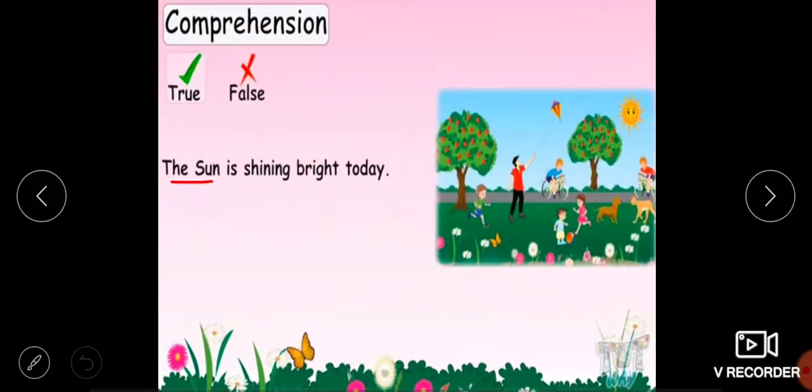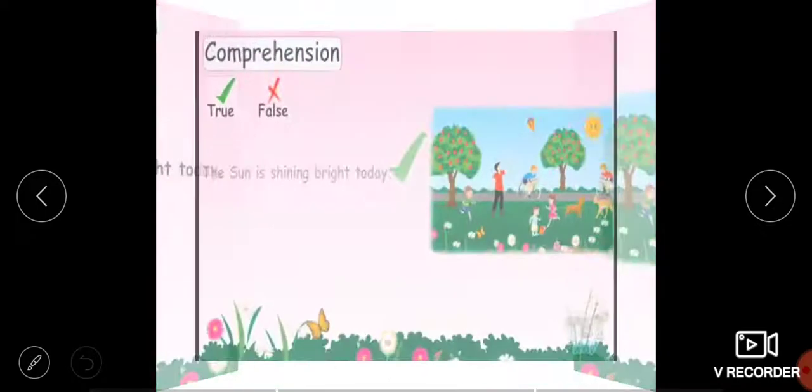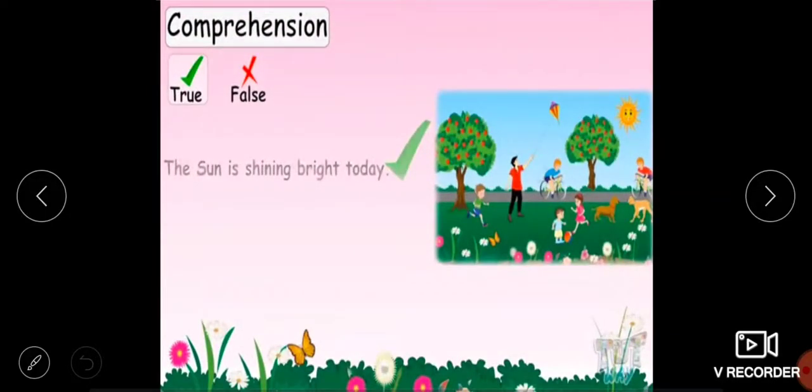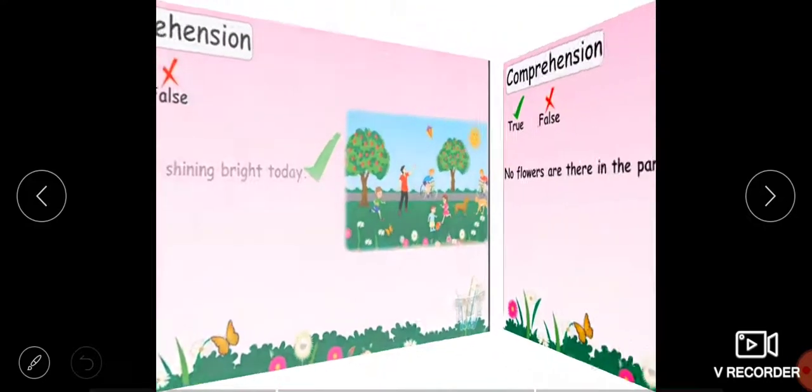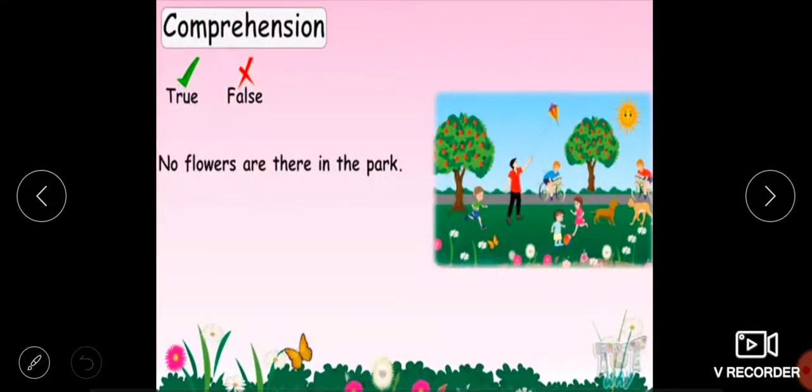The sun is shining bright today. Is it a correct statement? Yes, because the sun is shining bright here in the sky. So this is the correct statement. We can check it. Yes, the sun is shining bright today. It's a correct statement, right statement, true statement.